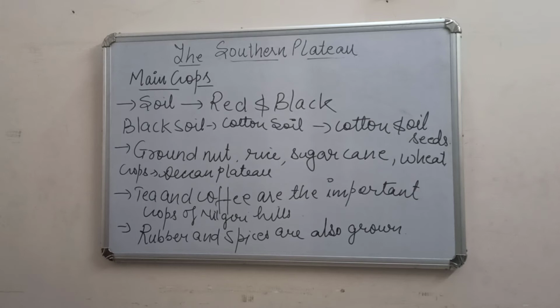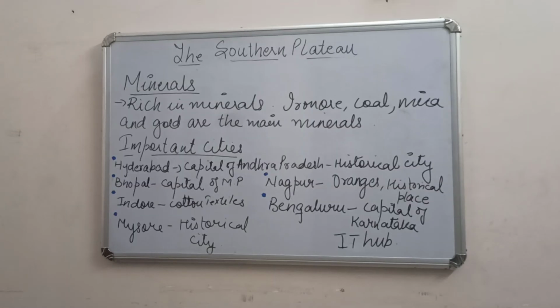Now we will talk about the minerals. The southern plateau region is rich in minerals. When we were talking about the Chotanagpur Plateau, we know that Giridih, Raniganj and Jharia are the areas where we find coal mines.